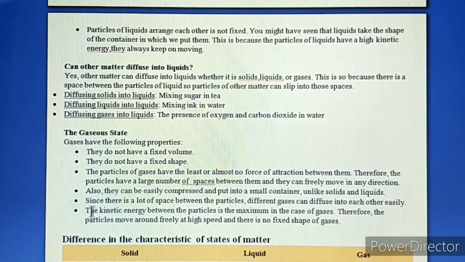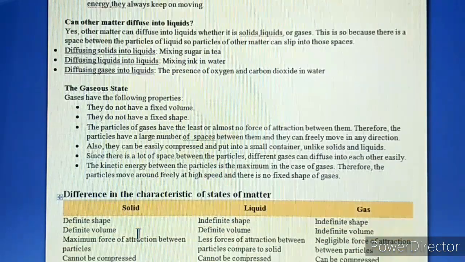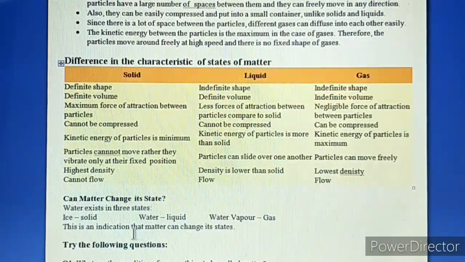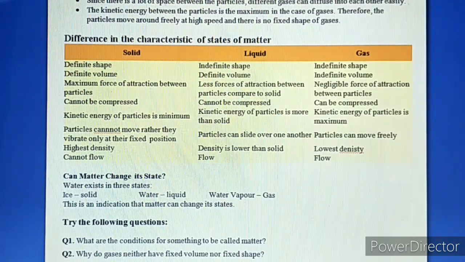Now the last property, which we have already discussed, is that kinetic energy between the particles is the maximum in the case of gases. And why is it maximum? Because the particles or the molecules of the gaseous state are freely flowing. Therefore, the particles move around freely at high speed and there is no fixed shape of gases. Now, I have given you in a tabular form the difference between the characteristics of states of matter, solid, liquid and gas, so that you can summarize everything easily.